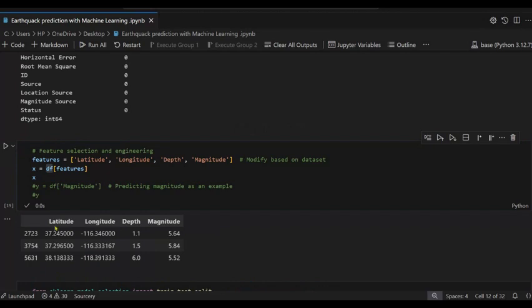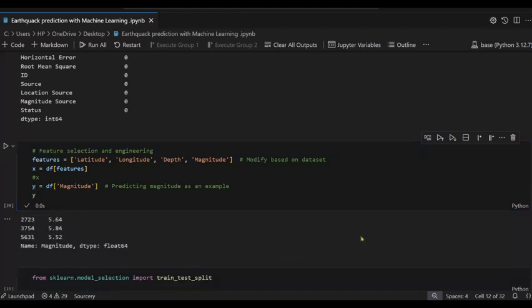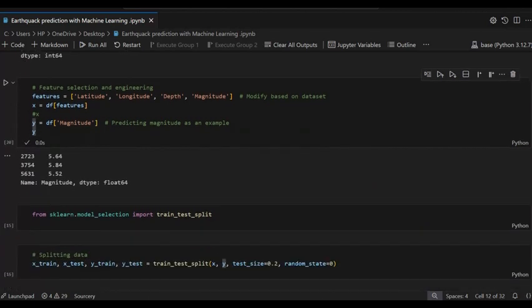So you can see it shows the latitude, longitude, depth, and magnitude. Same case for y, and for y I am using magnitude. So these are the magnitudes. Okay, data type is equal to float.